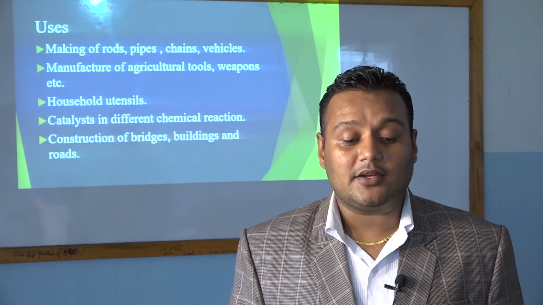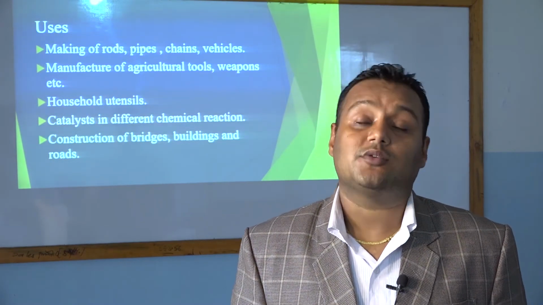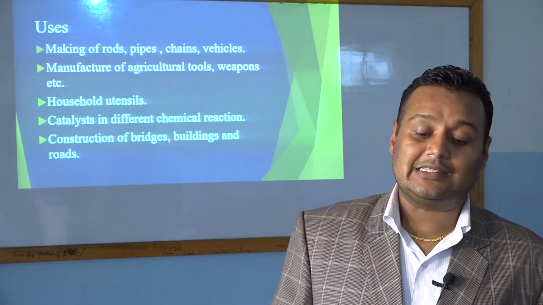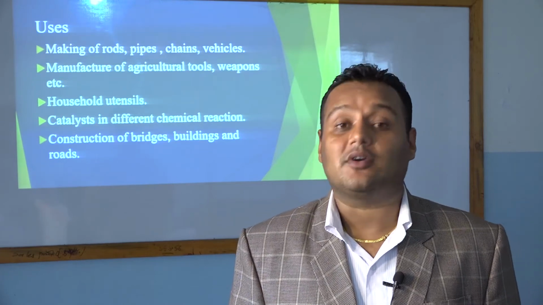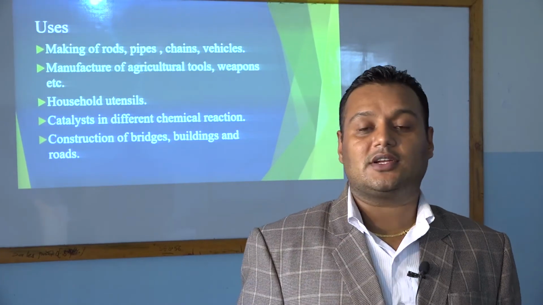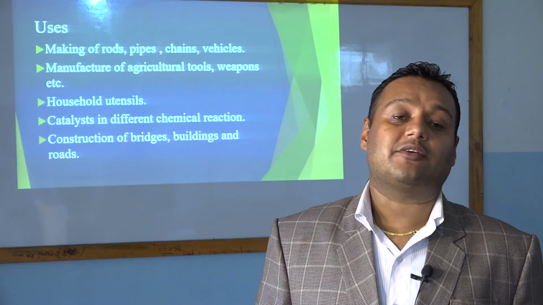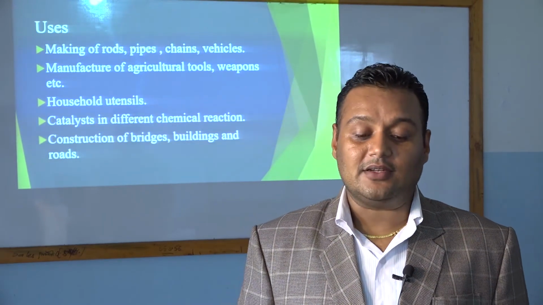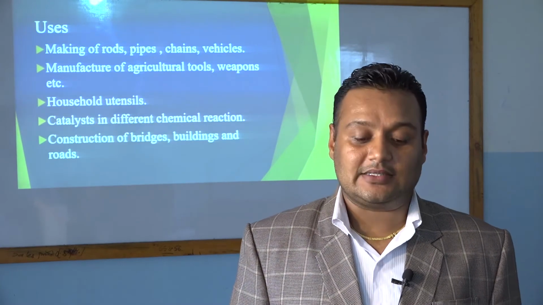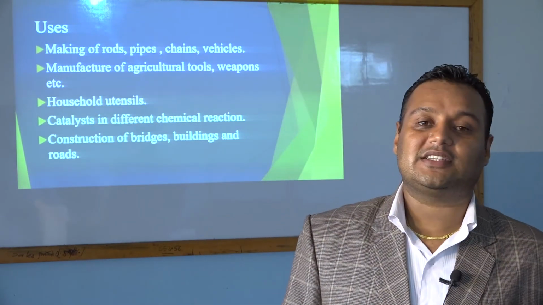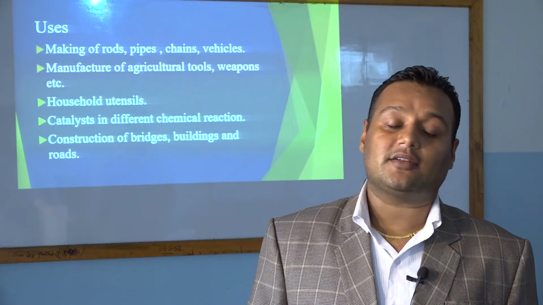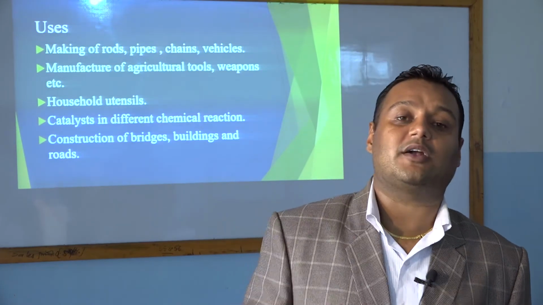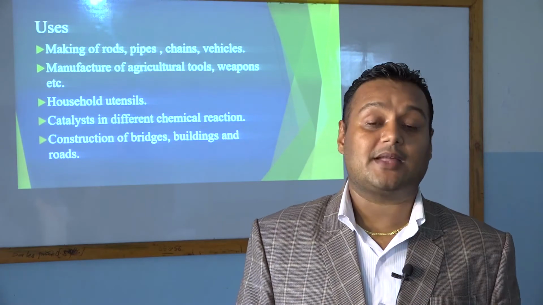So iron is used to make household utensils like karai, and it is used as a catalyst in different chemical reactions. That means it may lower the rate of a chemical reaction or increase it according to the need. We use the iron, but it doesn't take part in the chemical reaction if it is used as a catalyst. And another thing is, different bridges and roads are made of iron, like the Akase Pool, Akase Bado, and flyovers. So those types of things are made up of metal.